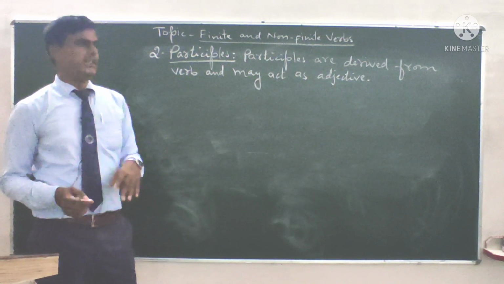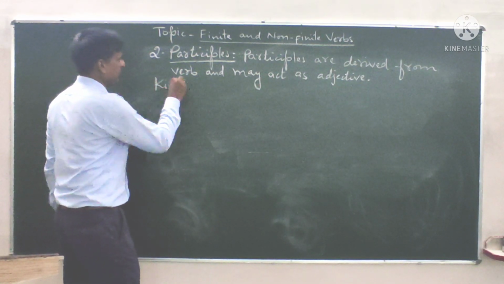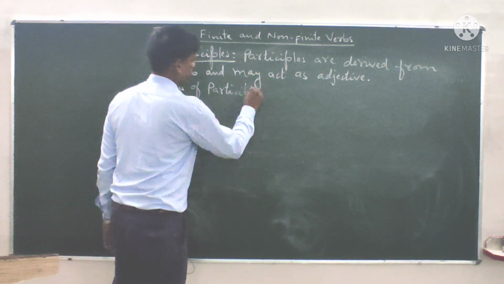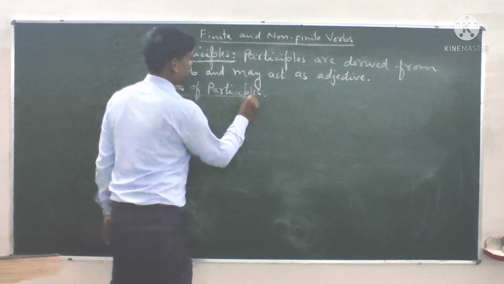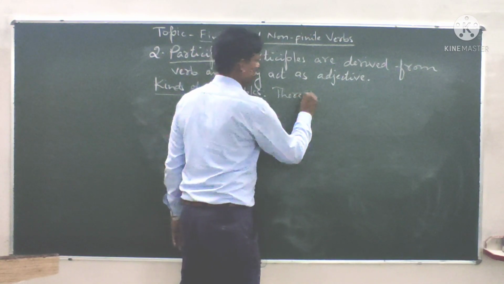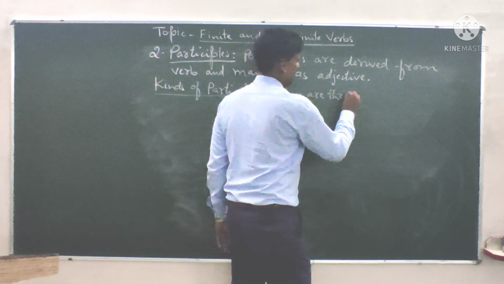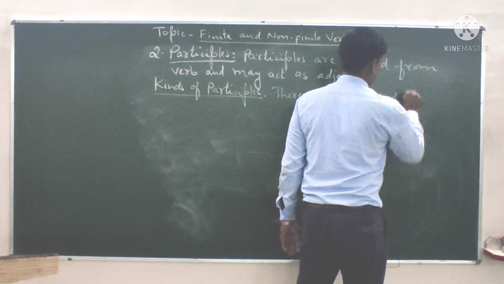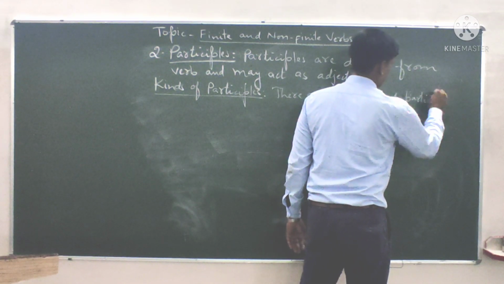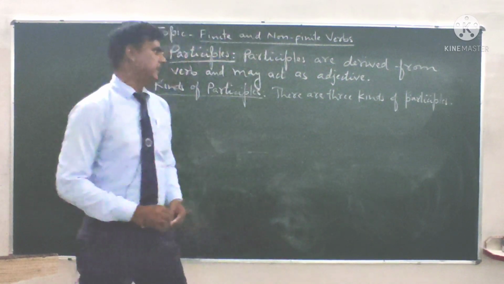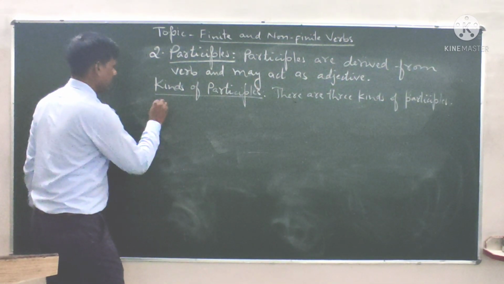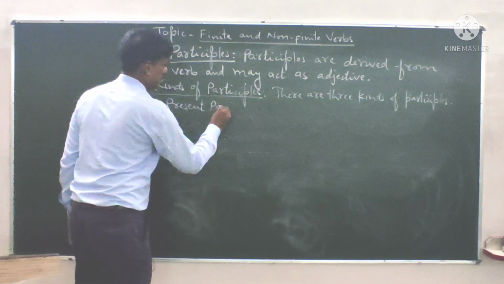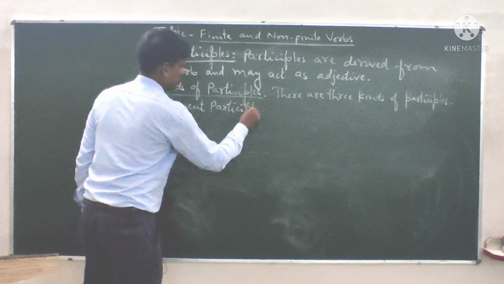Participles can be divided into 3 kinds. So as I told you, there are 3 kinds of participles. Number 1, present participle.